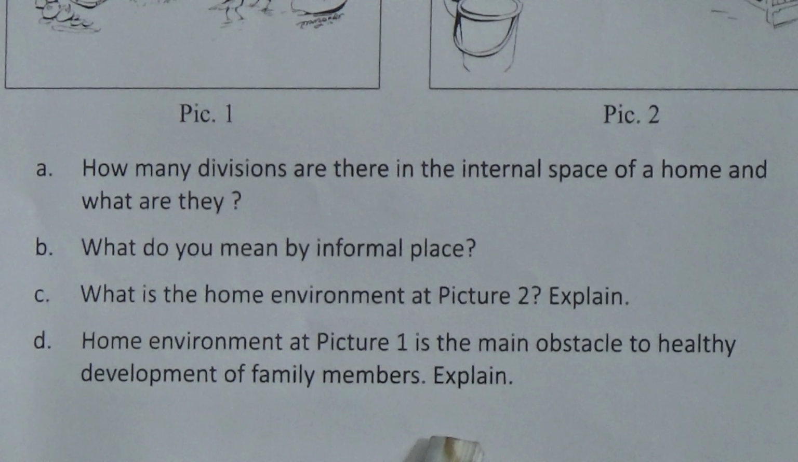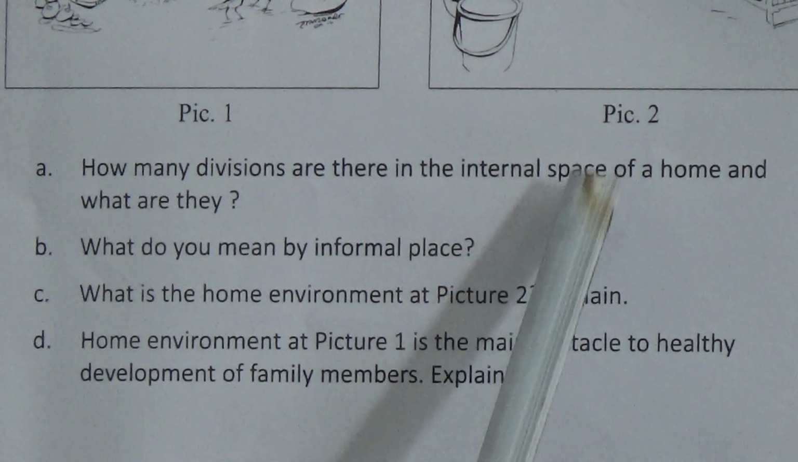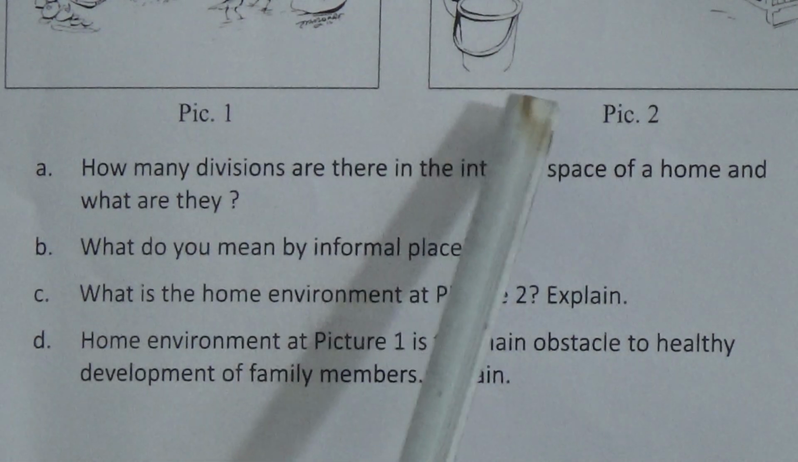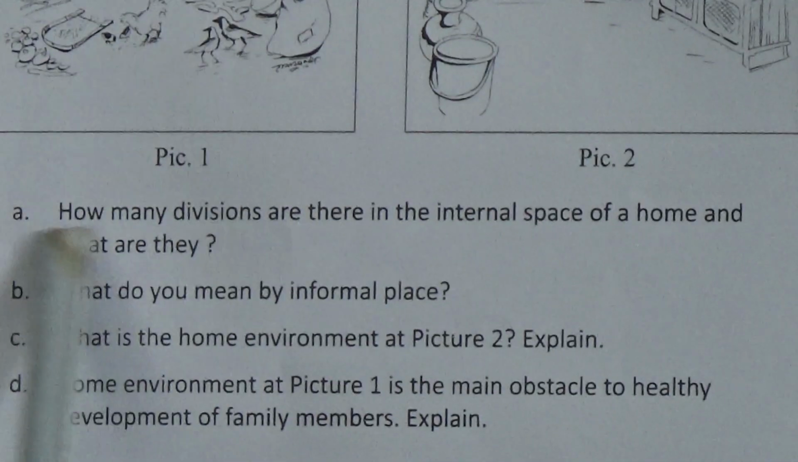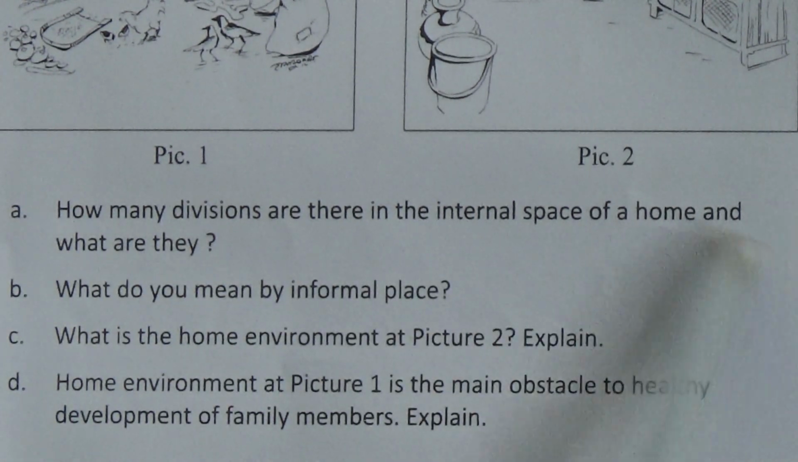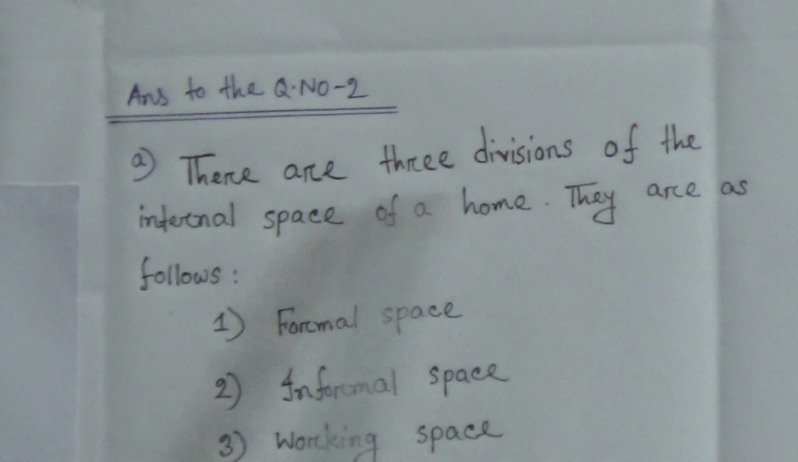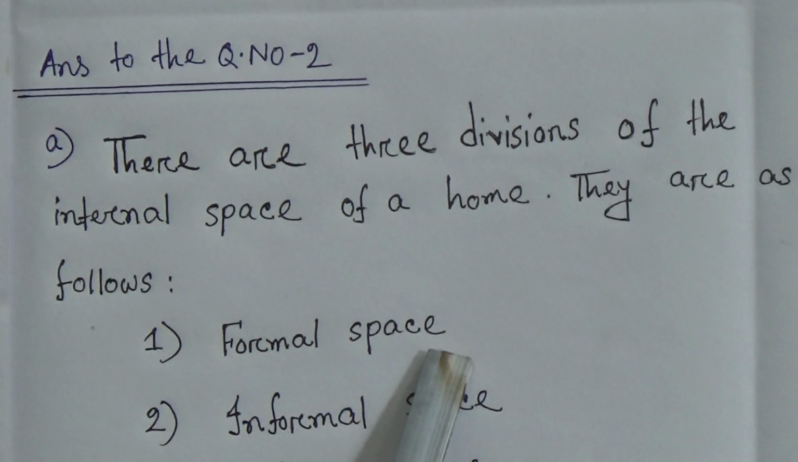Student, there are 2 pictures for you. You have to answer these 4 questions based on these 2 pictures. So, follow the pictures very carefully, student. Number 1, A. How many divisions are there in the internal space of a home and what are they? The answer of this question A: there are 3 divisions of the internal space of a home. They are as follows: formal space, informal space, working space.